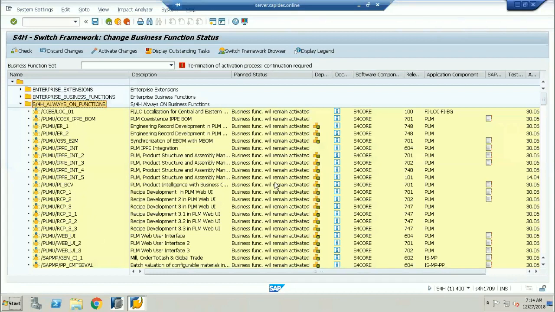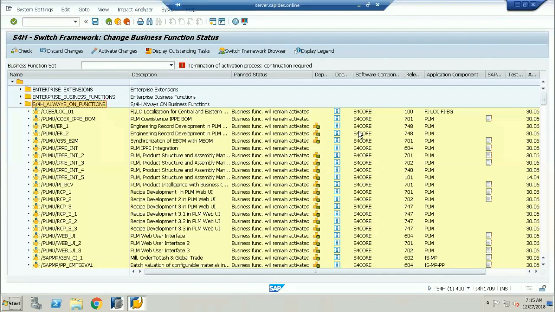What is this S4 core? What do you mean by S4 core? Database? No, sir. It is an application, sir. S4 core is an application, like the ECC application. It is not a database. It is an application.